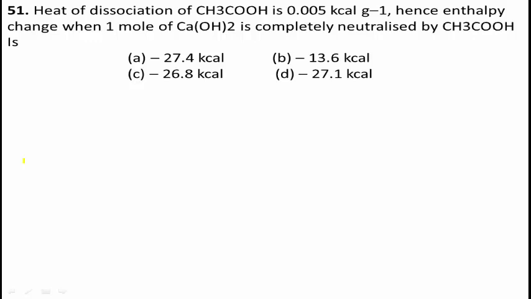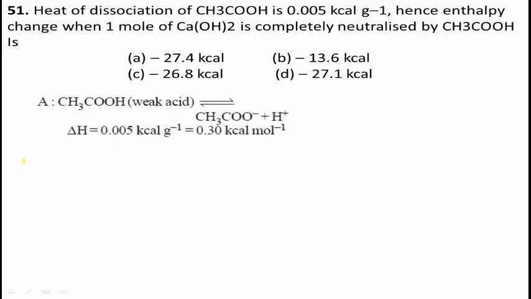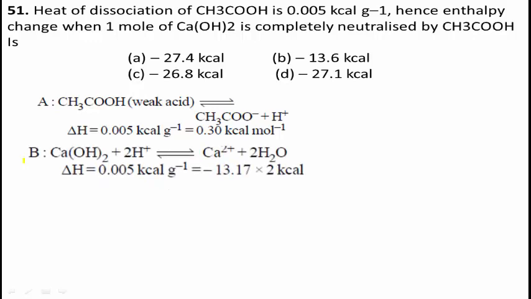Yes, students, see here the reaction. Acetic acid, a weak acid, dissociates in aqueous solution as CH3COO minus plus H plus. Then calcium hydroxide is treated with H plus ion, and Ca2 plus and 2H2O are formed.